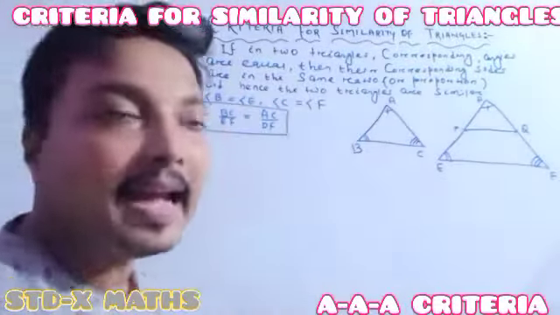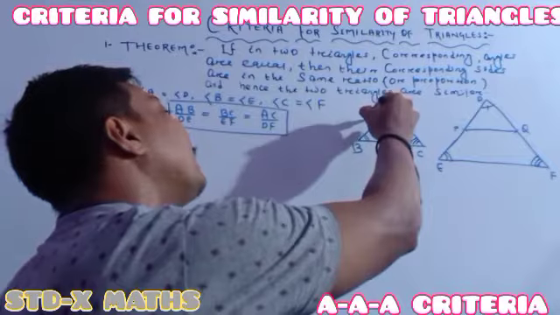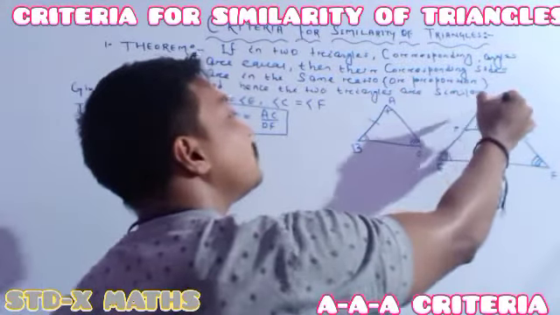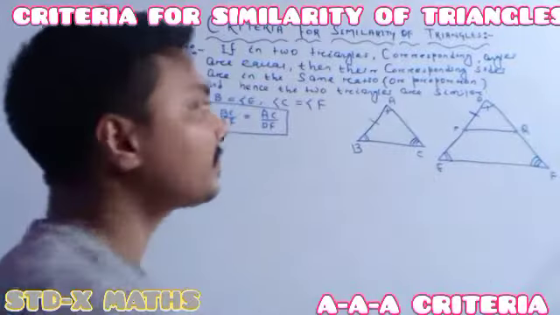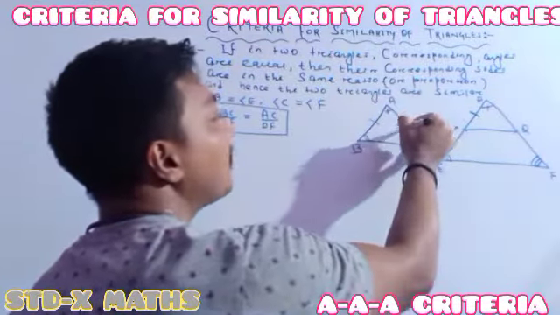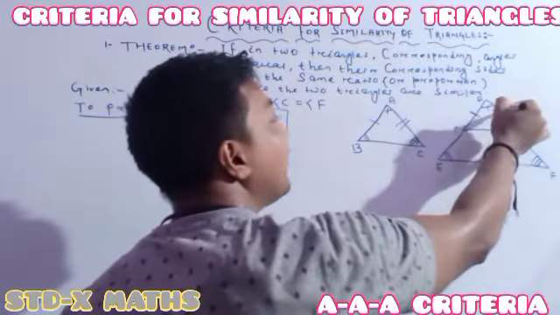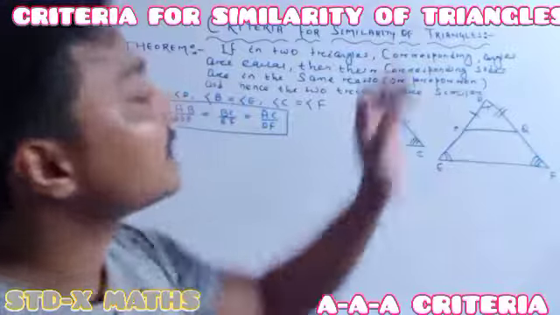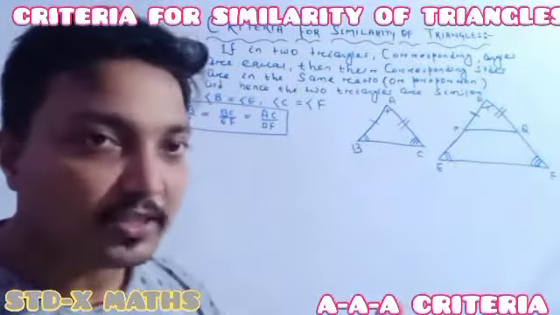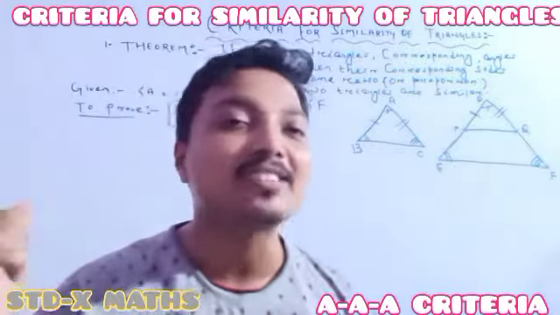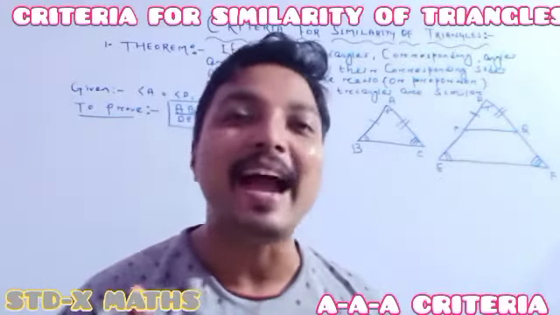The important thing I said: the length of DP I have chosen is the same as the length of AB, and the length of DQ I have taken is the same as the length of AC. Up to this, perfectly understood? In the construction you have to write this. As there is not sufficient space, I did not write it.